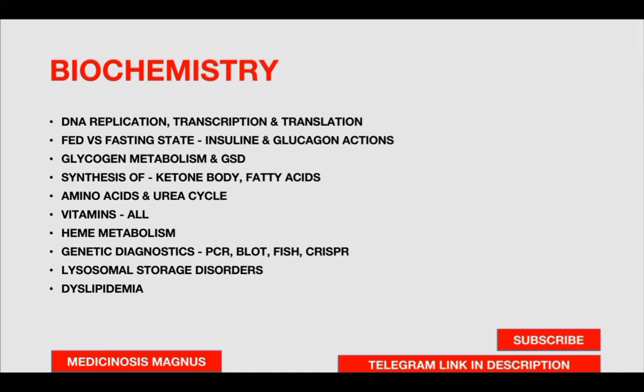Heme metabolism and genetic diagnostics such as PCR, blotting, and CRISPR, lysosomal storage disorders, and dyslipidemia, all the different types of lipid disorders and the lipid metabolism pathway.